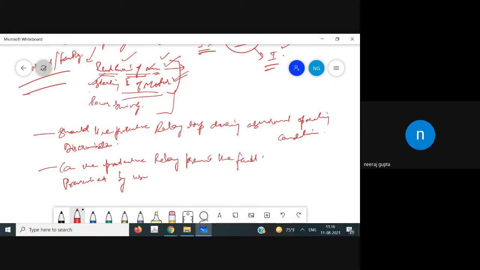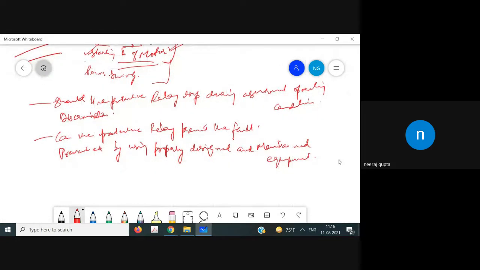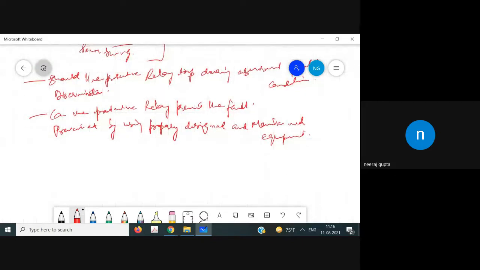So it can be prevented by using properly designed and maintained equipment. So it is not possible to totally prevent the occurrence of the fault. Now, what is the protective relay supposed to do? What does the protective relay do?